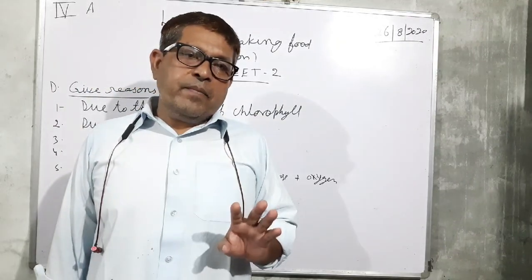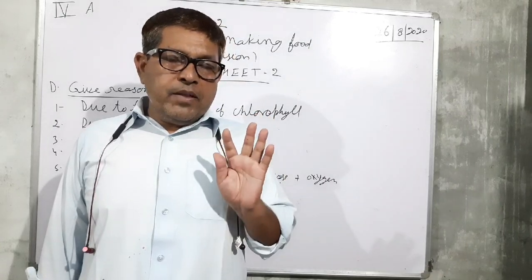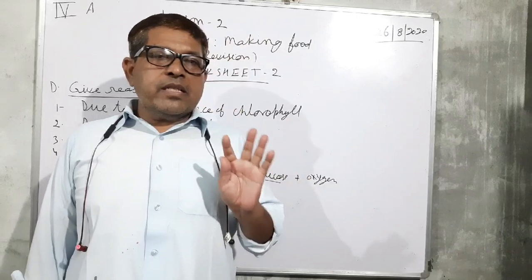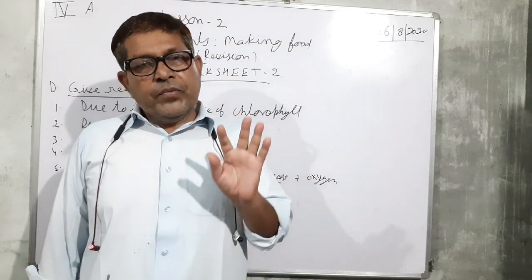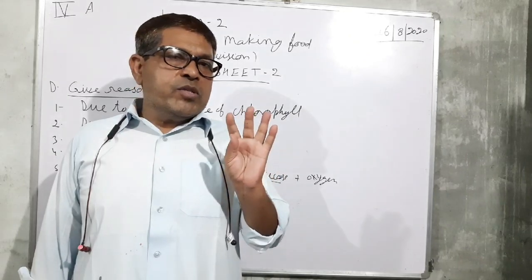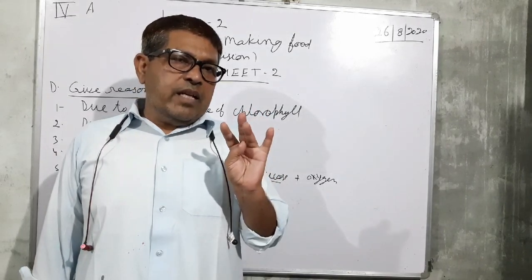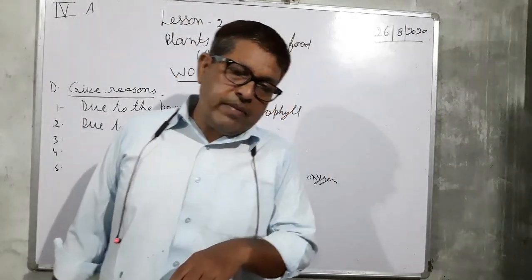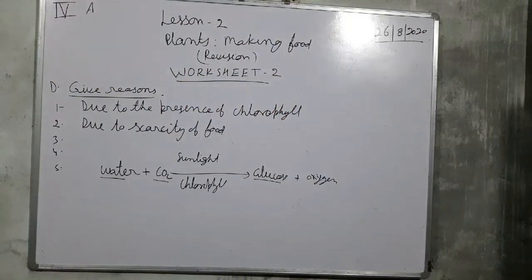Once again listen. What are the four things needed for the photosynthesis? Number one is carbon dioxide, number two is water, number three is sunlight, and number four is the chlorophyll. So these four things are needed for the photosynthesis. So now that's for today.